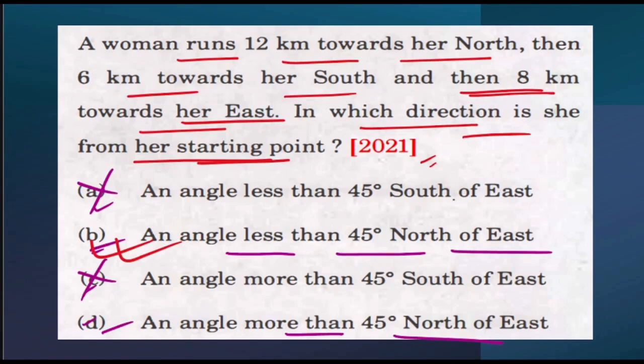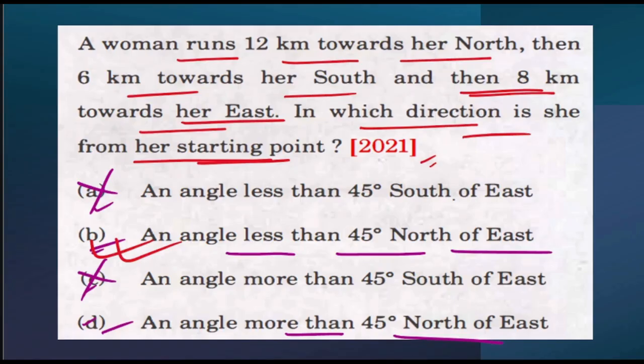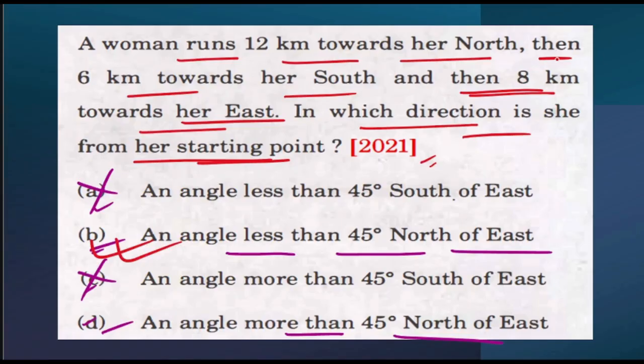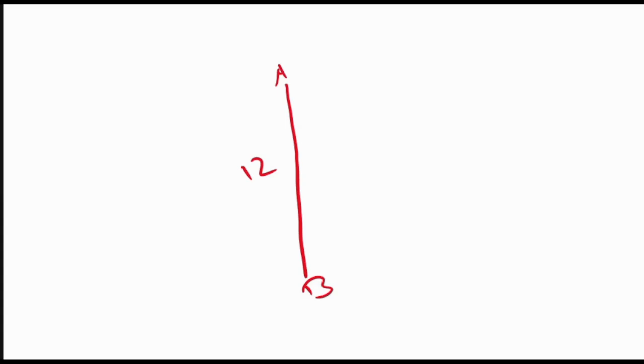Now, let's understand this question once again. Basically, what they were saying is that a woman runs 12 kilometers towards her north. Okay, so it's simple. Let's suppose this is A, this is B, and this is 12. What else are they saying? That then she runs 6 kilometers towards her south. So now the same person is coming back in the south direction, to point C, and this distance is 6 kilometers.